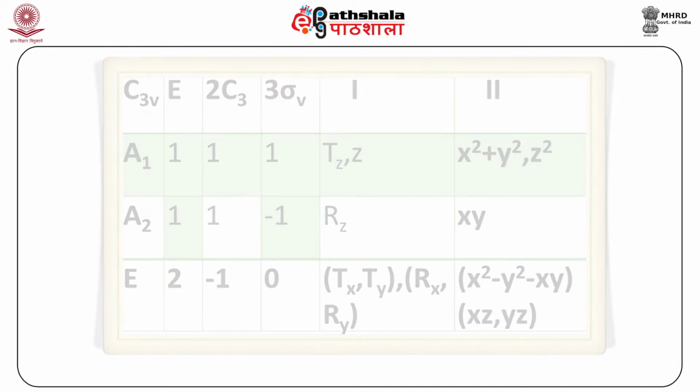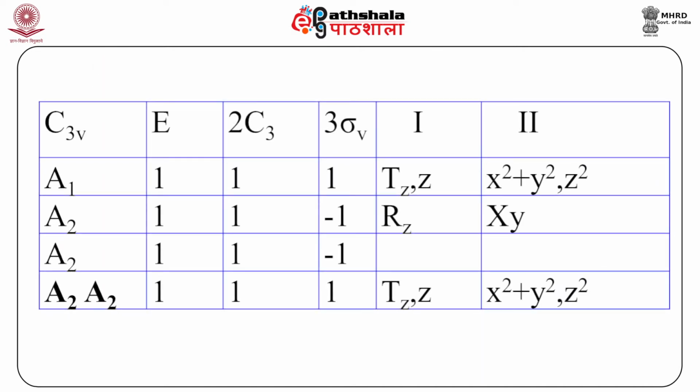For this, we take the direct product of A2, as shown over here, that is A2 into A2. You take the characters of A2 and then take the direct product. It comes out to be 1, 1, 1.